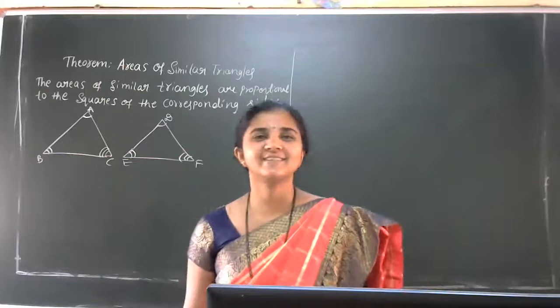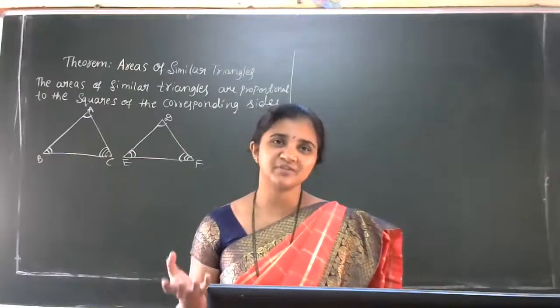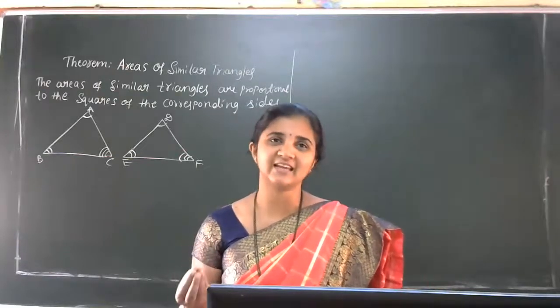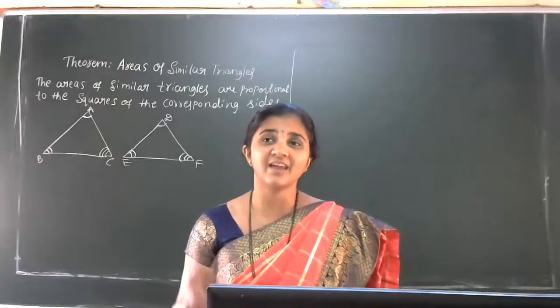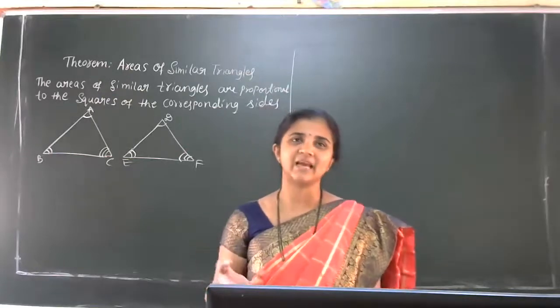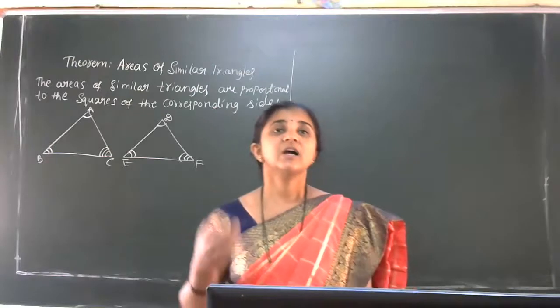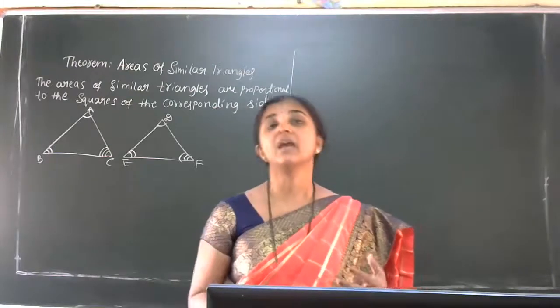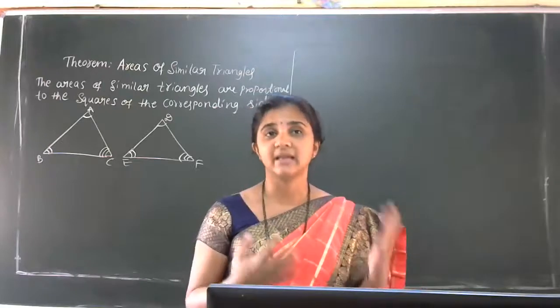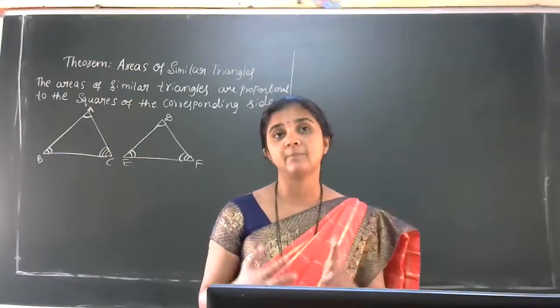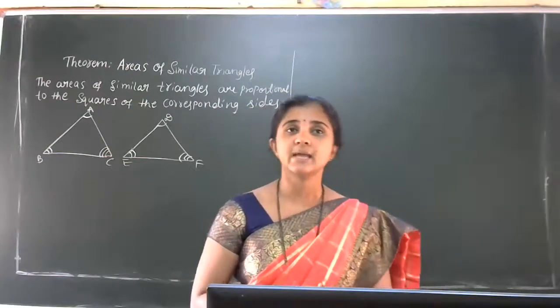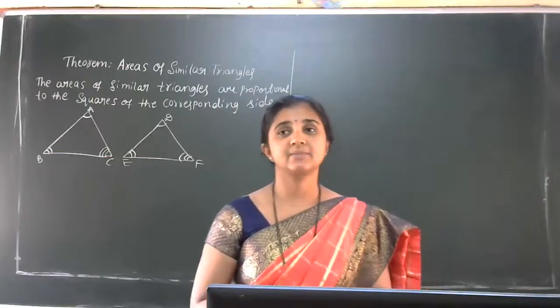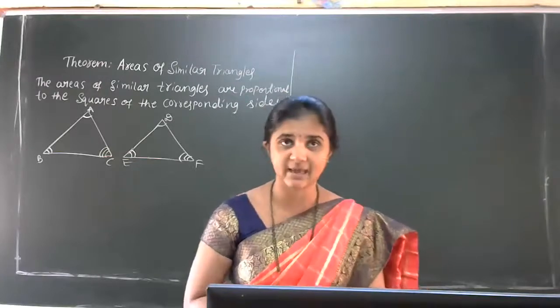Right answer. After the discussion of the definitions of the three similarity criteria, we discussed the theorem related to AA similarity criteria. Then we solved example and exercise problems related to AA, SSS and SAS similarity criteria.